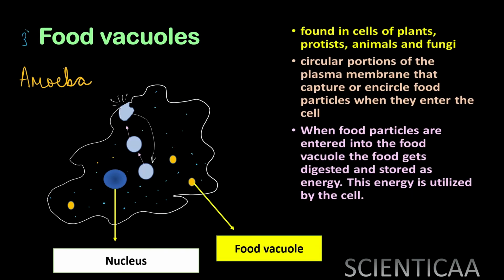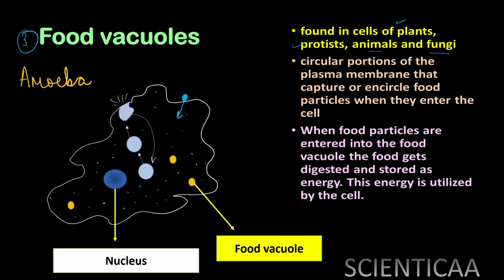The third type is the food vacuole, which is found in plant cells, protistans like amoeba and paramecium, animal cells, and also in fungal cells. So whenever a food particle approaches the cell, the plasma membrane of the cell captures it and brings it inside.